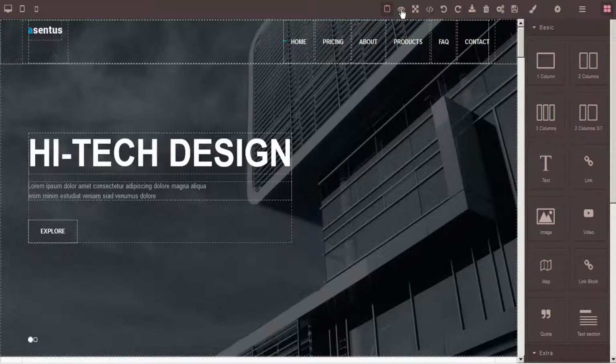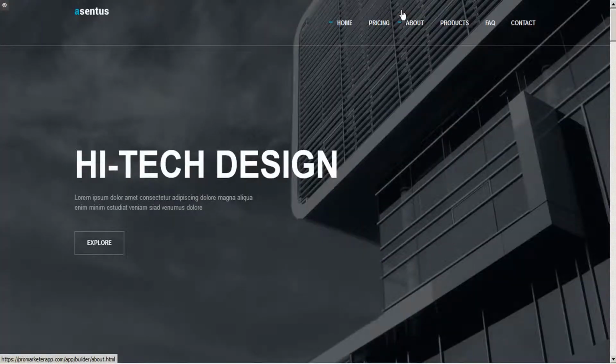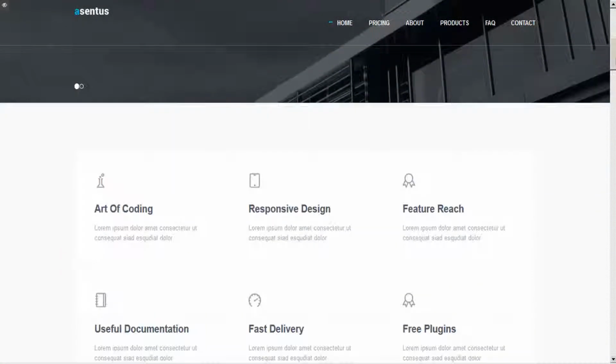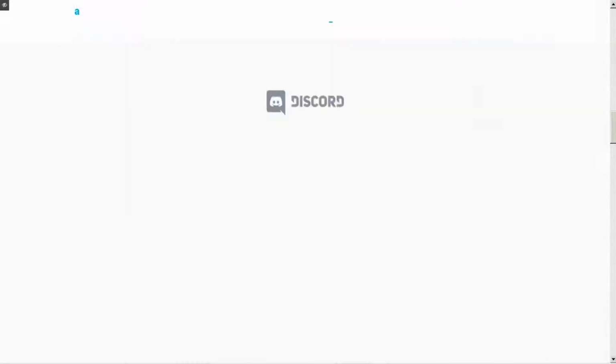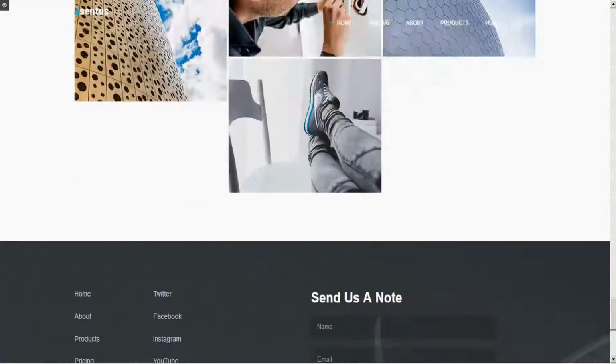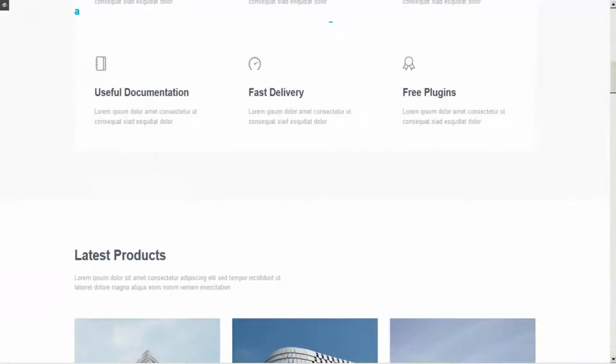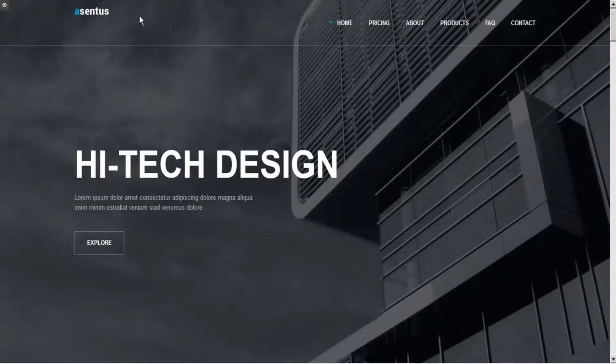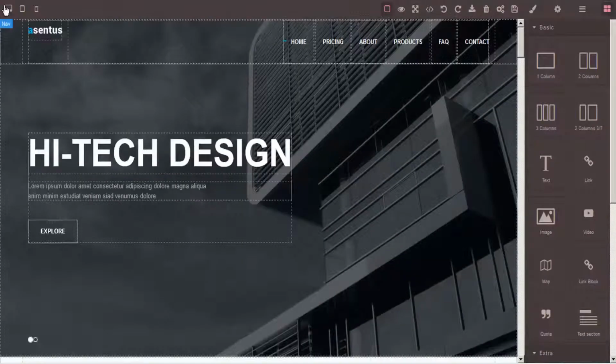This is the preview button. This button will allow you to view the website as it's going to appear on the web. So let's go ahead and check out this website here. And you can see this is exactly as it's going to be viewed by your users. To exit preview mode, you have the little cancel preview button here in the top left corner. So let's go ahead and click that to go back to the app interface.